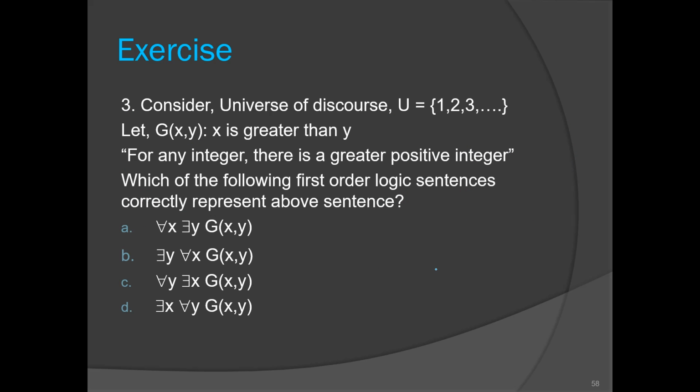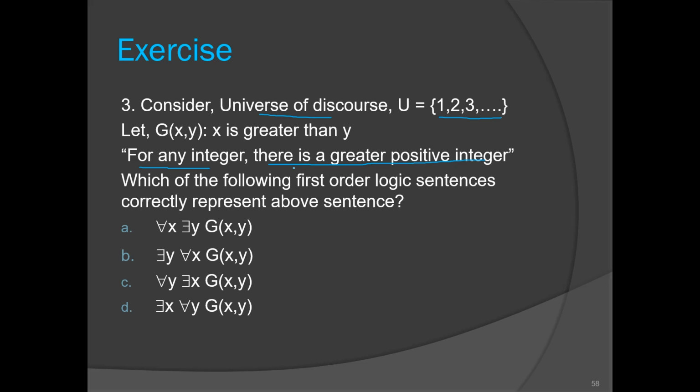Now the third problem. Try this problem. Consider universe of discourse U equals natural numbers. Our predicate is g of x y, x is greater than y. For any integer there is a greater positive integer.